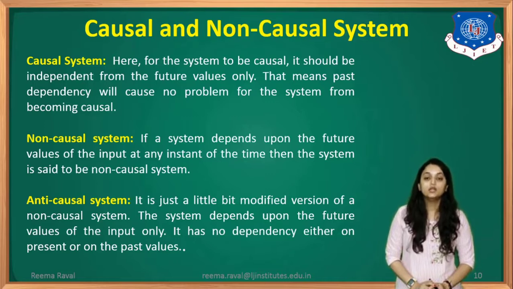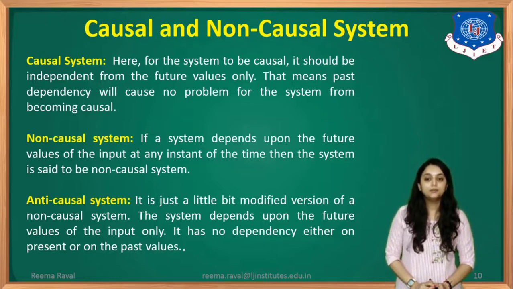Now next one is non-causal system. So if a system depends upon the future values of the input at any instant of the time, then the system is said to be non-causal system. That means it can be a combination of present, future and past values also. But exactly modified version of this is called as anti-causal system.